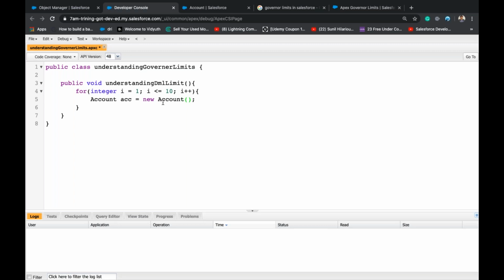We can create an account in the instance itself, like Name equals, let's say, 'Test'. Account name is a string, right? Plus, let's say, a space and TBD, plus i.